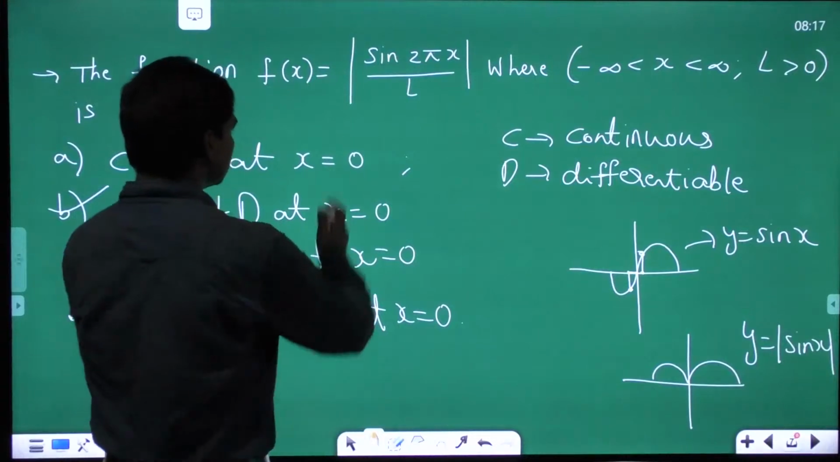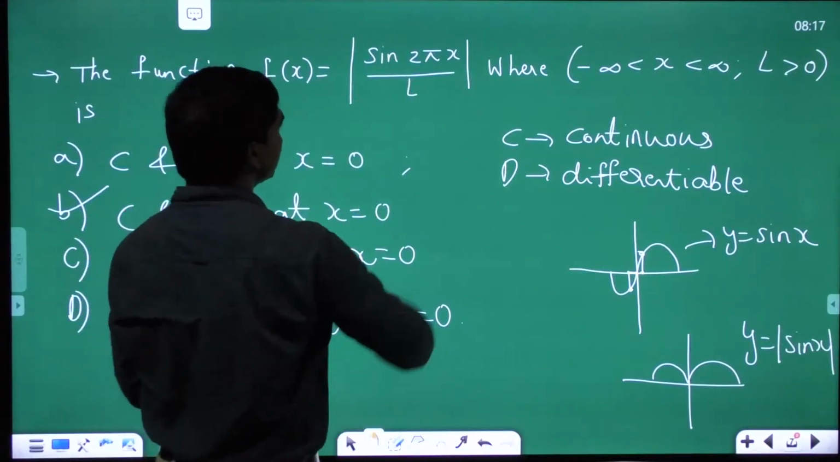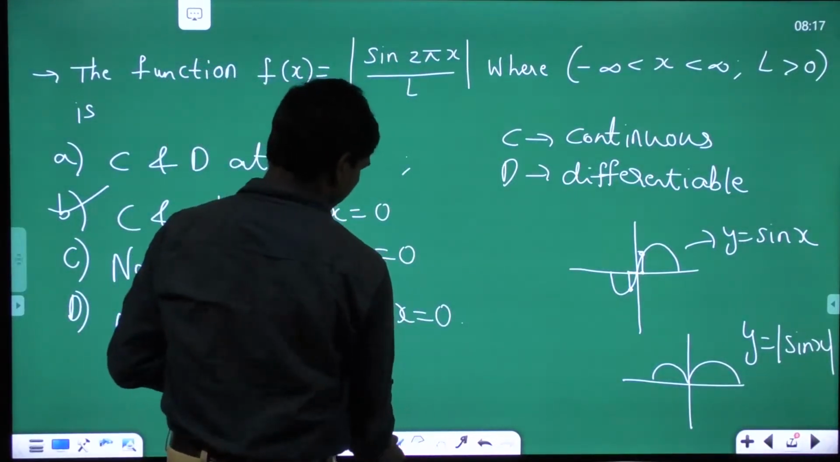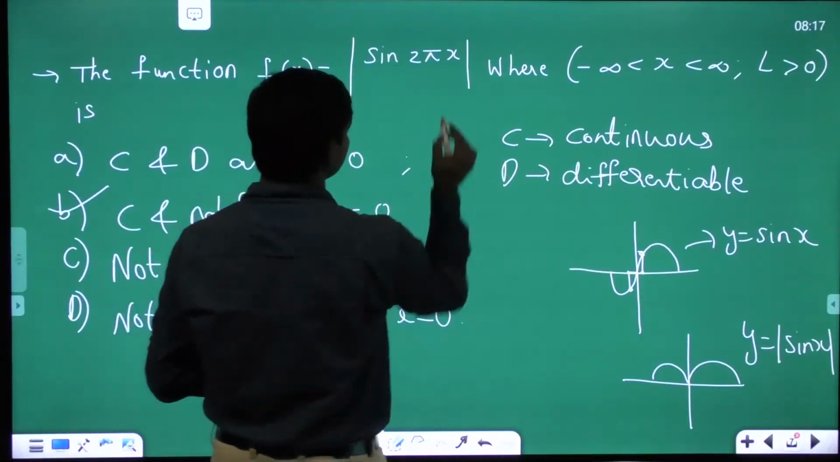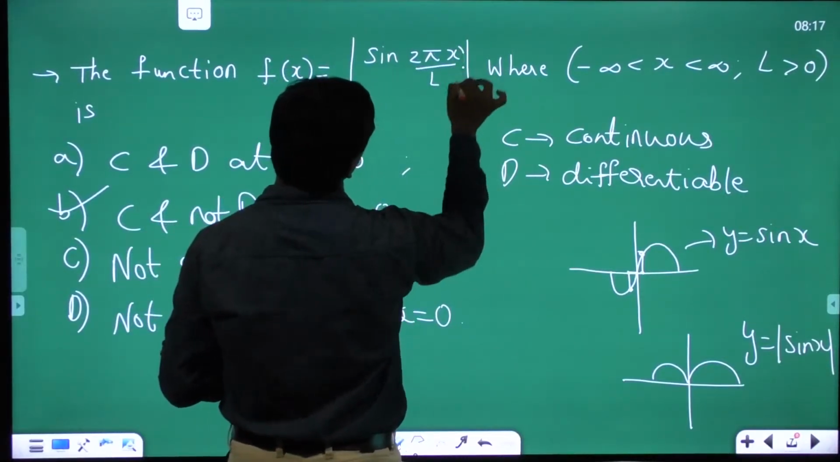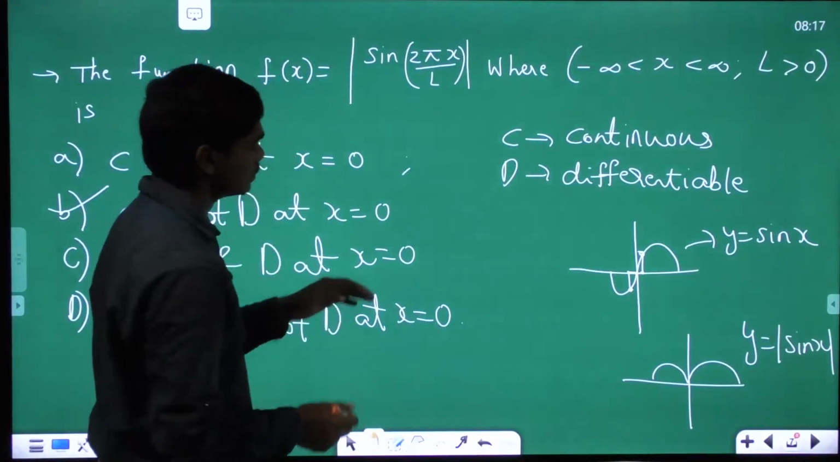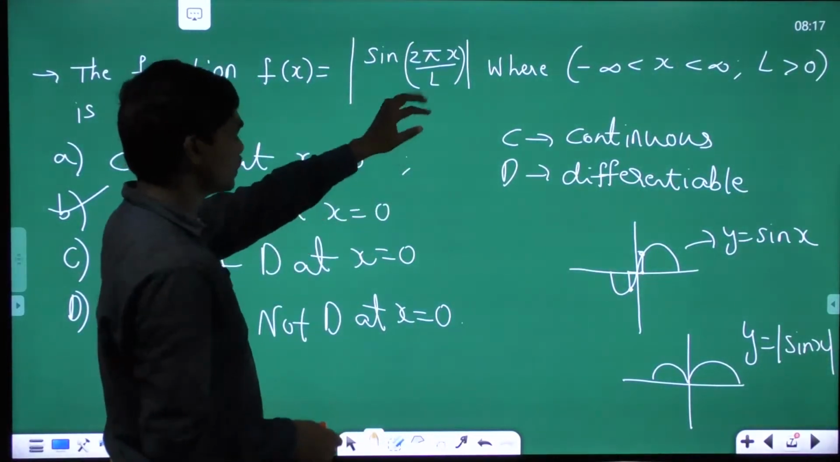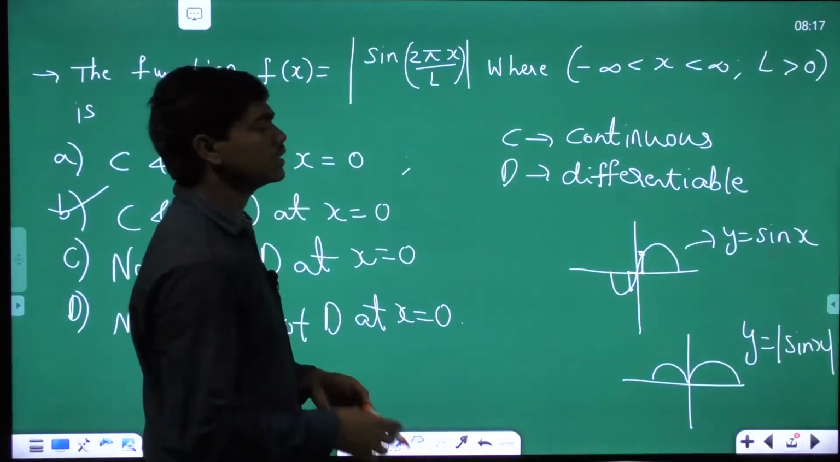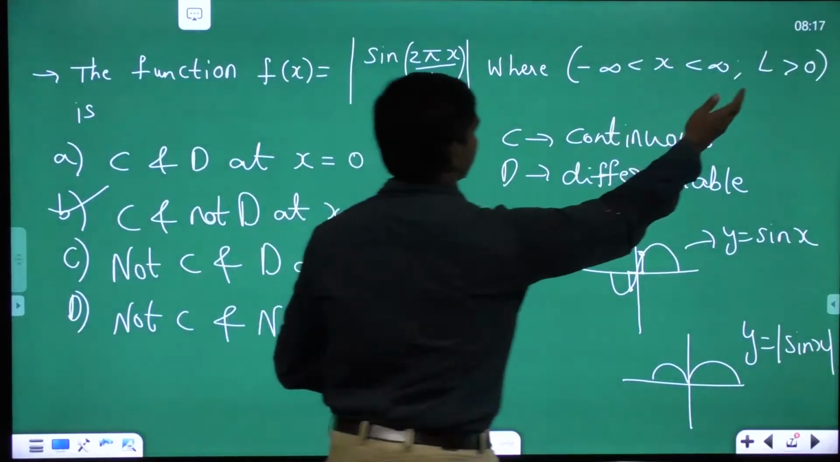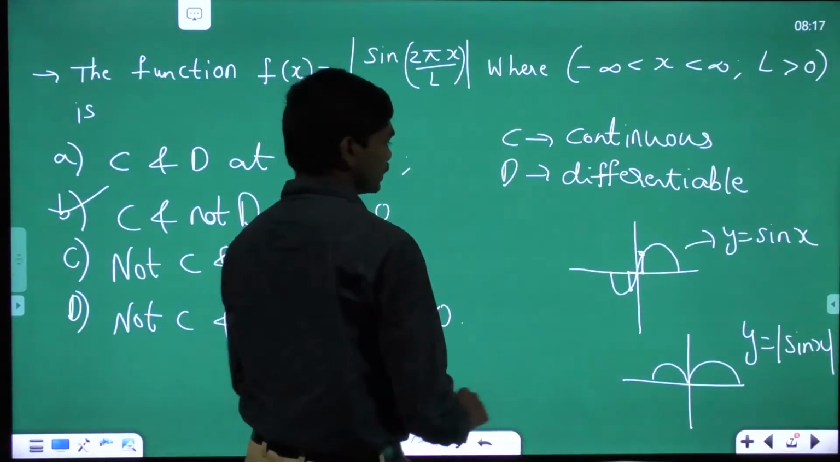So similarly, if you try to draw the graph of this particular 2 pi x by L, let me make one thing clear. This divided by L is only here, okay, not completely. That's a little correction, so please make that. Even though the result doesn't change, because this L is just a constant outside of this modulus, and of course it's not equal to 0. Okay, so this is how you draw.